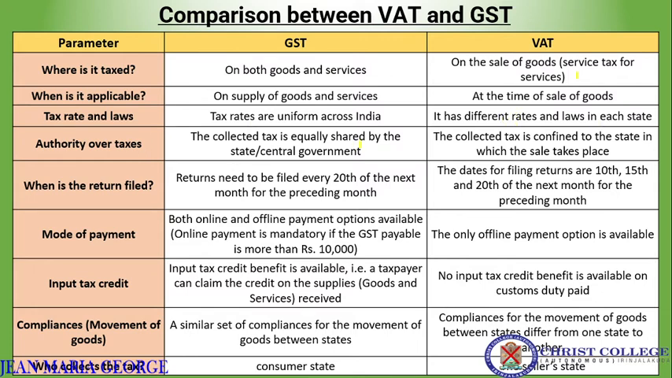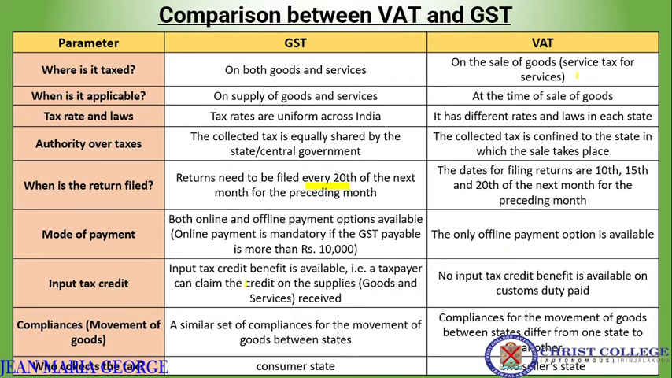Authority: tax collected is equally shared by the central and state government with respect to GST. Here, with VAT, this is confined to the state in which the sale takes place. So where the sale of the product is taking place, there the tax is collected with respect to VAT. Then returns are filed every 20th of the next month with respect to GST. For VAT, the dates for filing returns are 10th, 15th or 20th of the next month. Mode of payment: online and offline is applicable for GST, but with respect to VAT, only the offline option is available.